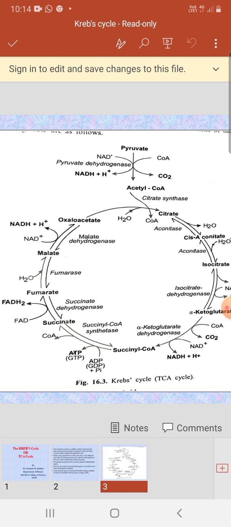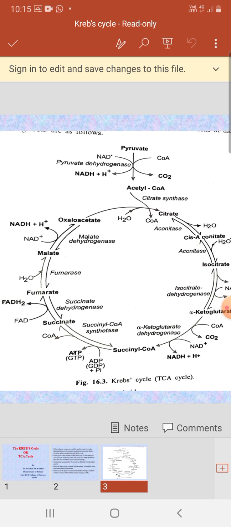Malic acid is ready to convert into oxaloacetic acid or oxaloacetate in the presence of the enzyme malate dehydrogenase. Here again NAD plus is reduced into NADH plus H plus, and finally oxaloacetic acid or oxaloacetate is synthesized in the Krebs cycle. Again this oxaloacetate is ready to combine with acetyl coenzyme A, and in this way the cycle continues.